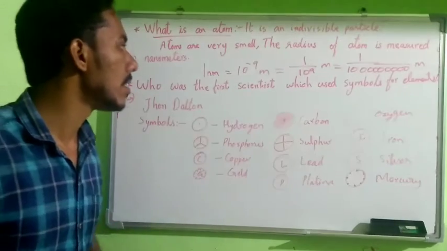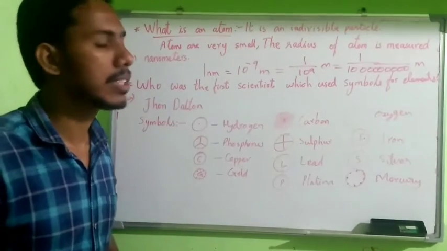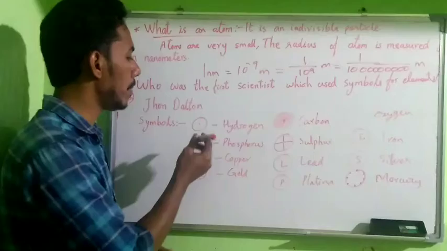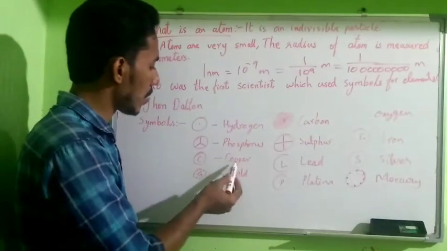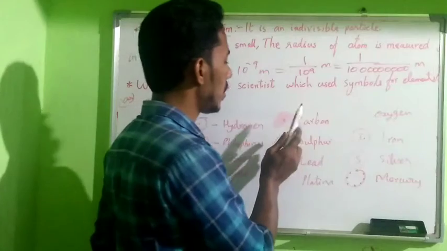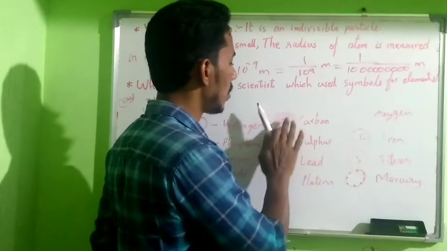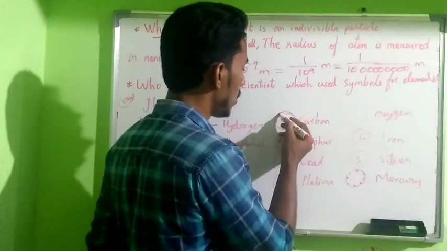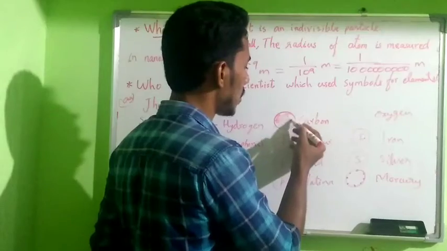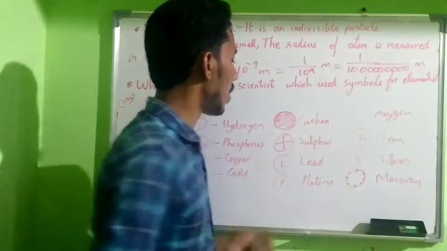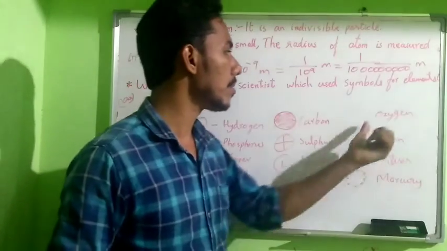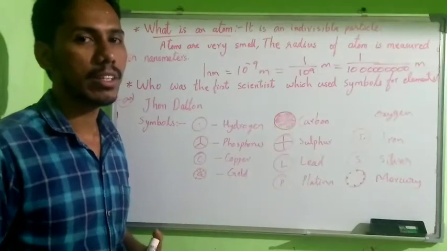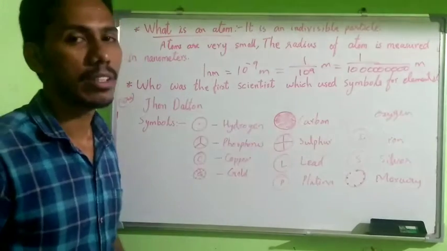Who was the first scientist to use symbols to represent elements? This was John Dalton, and his symbols are for hydrogen, phosphorus, copper, gold, carbon, sulfur, lead, platinum, oxygen, iron, silver, mercury, shown with slight shading. It is not much important, but it is the symbols represented by John Dalton.